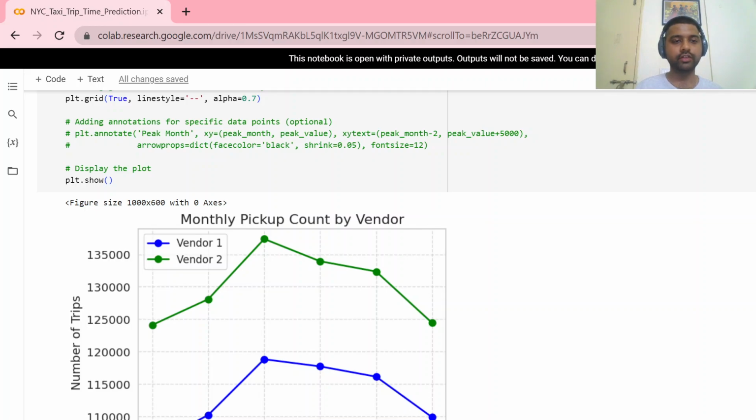Maybe it provides better service, or it may be cheaper. Both follow almost the same pattern of the number of trips throughout the month.